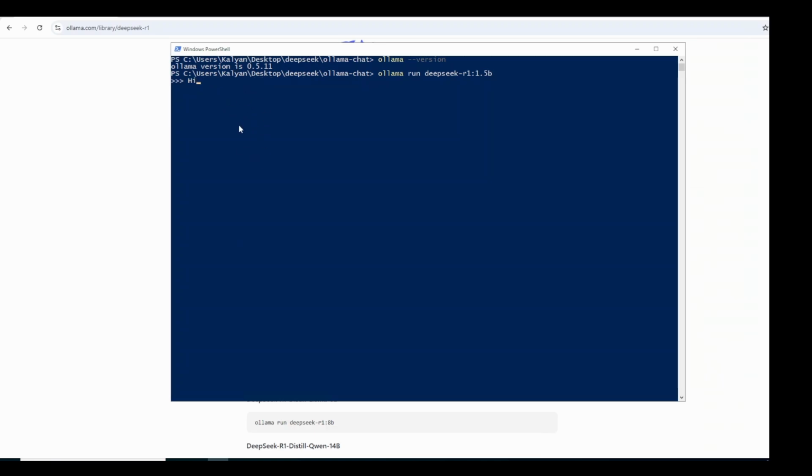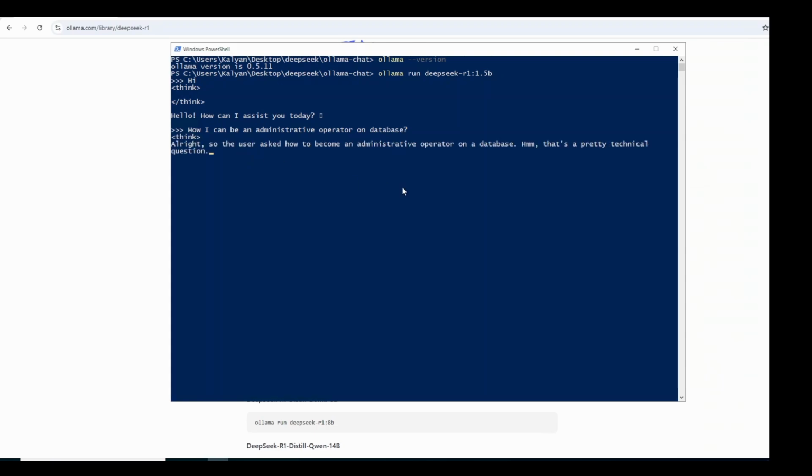Say, for example, if I say hi, it's saying hello, how can I assist you today? So you can ask some questions. Say, for example, if I ask how I can be an administrative operator on a database, this is one of the questions, any questions that you can ask. And as you see, this is the chain of thought.